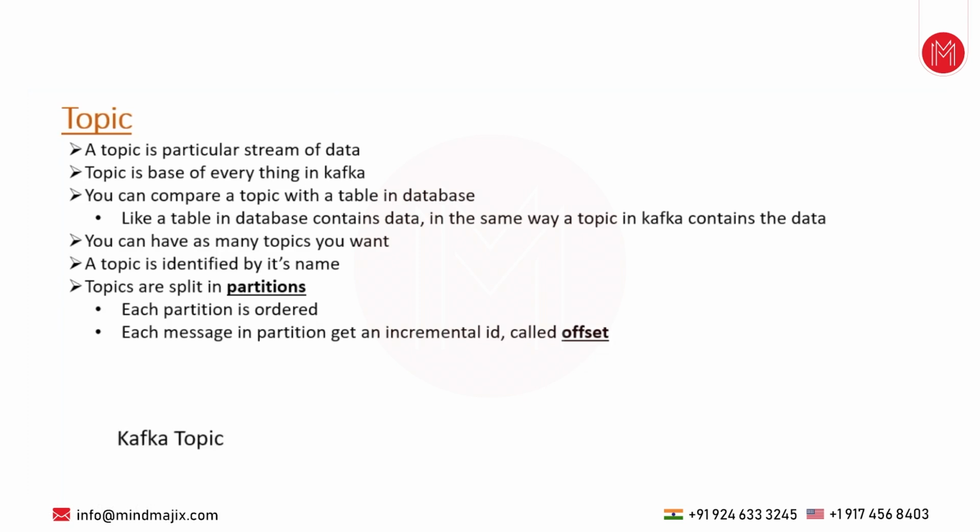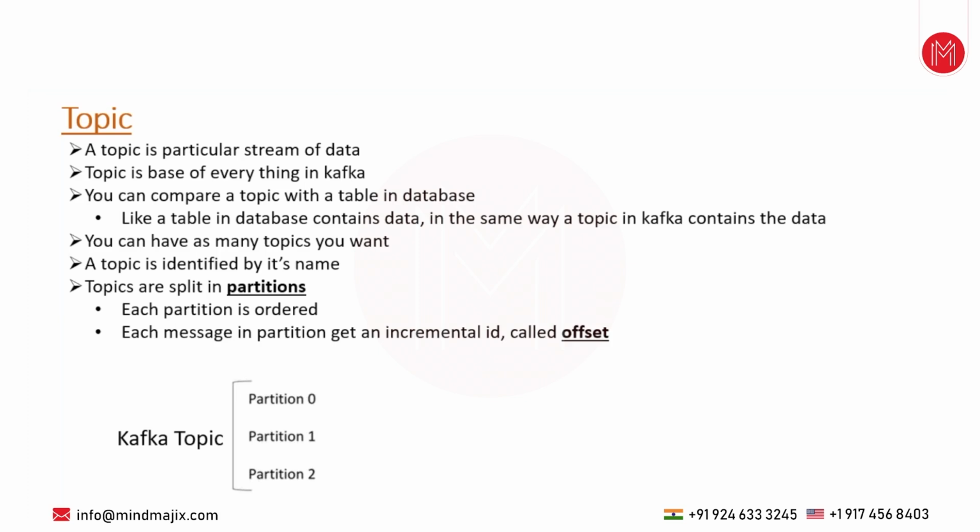So for example, in a Kafka cluster, I have a topic. Let's assume this topic can have one partition or two or three or 10 or even 100 partitions. While you are creating a topic, you can decide how many partitions it should have. Let's assume in this case I have decided on 3 partitions. You can go with one partition or two partitions, but here I'm going with 3. Now I will tell you in which case you will go with only one partition, and in which case you will go with multiple partitions. I will come to that.